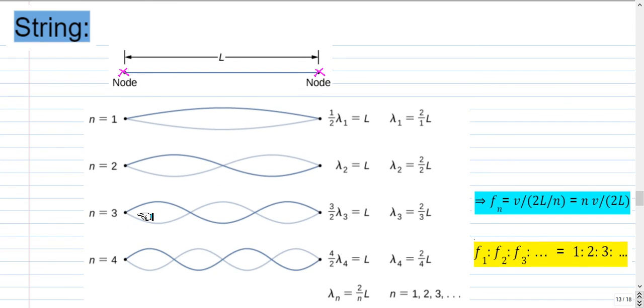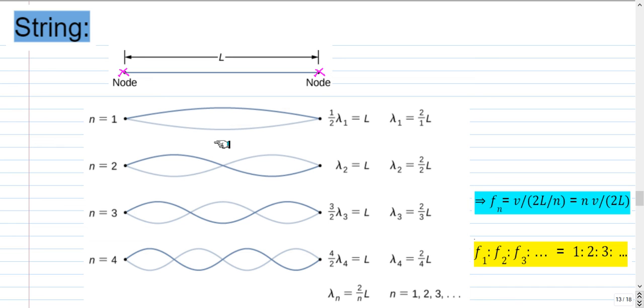Now let us see how to generate a standing wave in a string. This is a string of length L, which is fixed at two ends. Since the string is fixed at two ends, the string elements attached to these end points will not move as they are fixed. So when you try to excite this string, the minimum frequency that can get excited will look like this. There are nodes at both the ends, and there is an antinode in the middle.